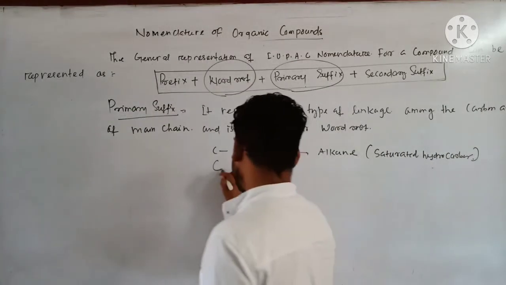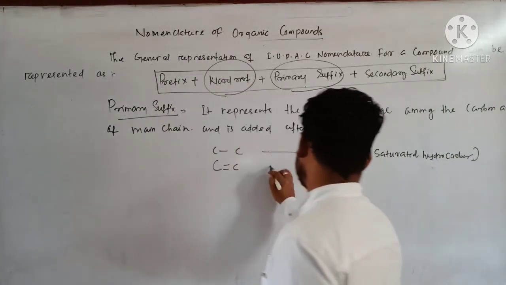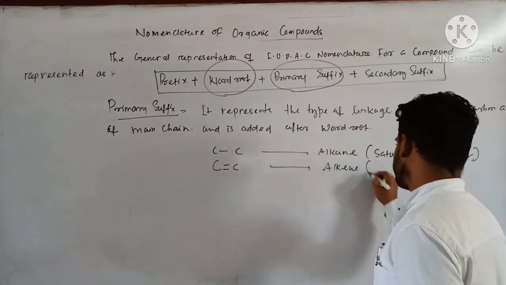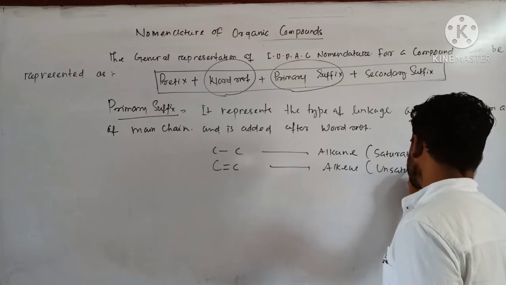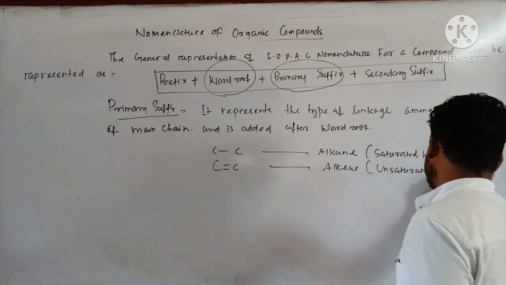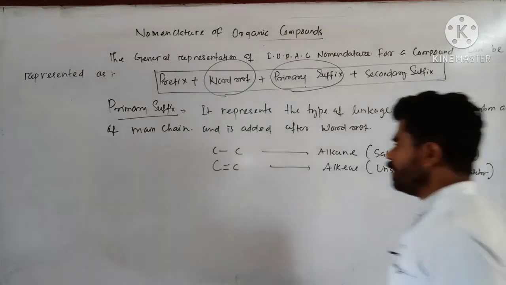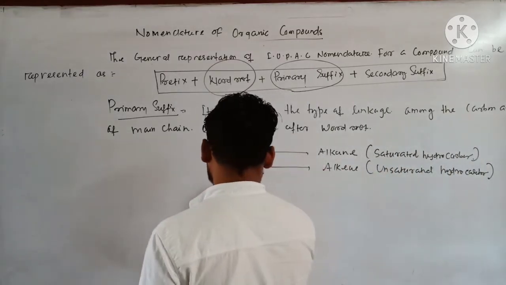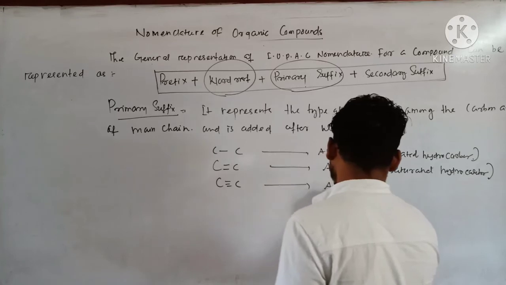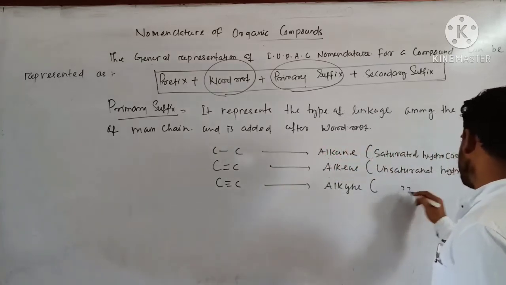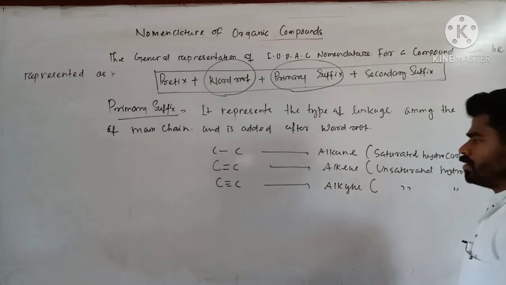If carbon double bond is there, then unsaturated, this is alkene for unsaturated hydrocarbon. Then consequently you can ask a question about triple bond. Yes, that will be alkyne. Again this one is also an unsaturated hydrocarbon.